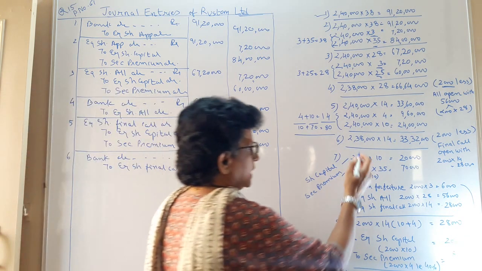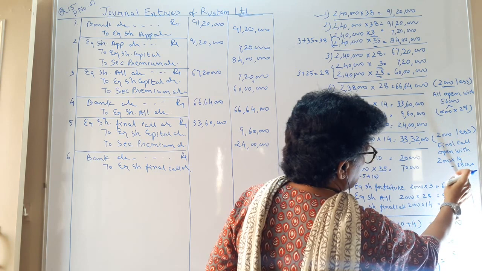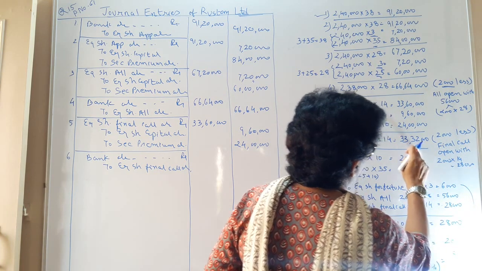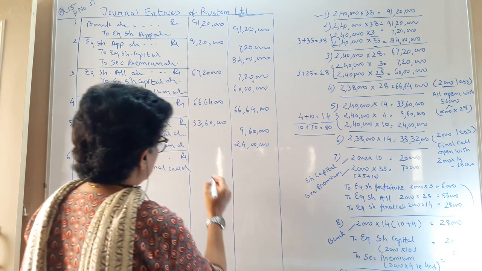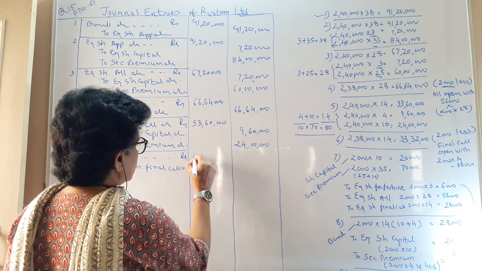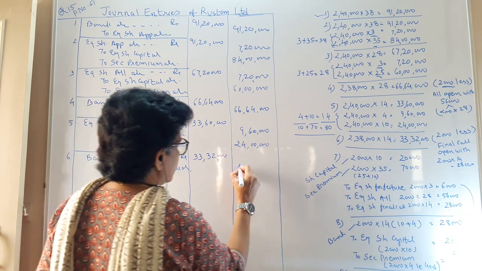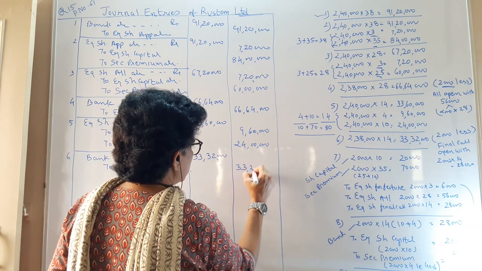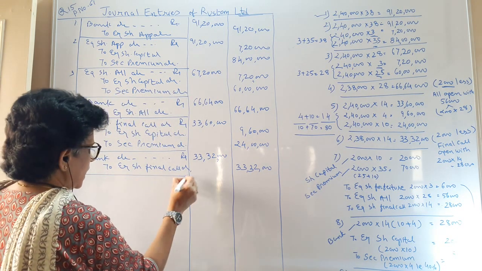That amount again will be less with the 2000 shares. 2000 into 14, that is 28,000. So you are getting 33 lakhs 32,000. Clear? So in this manner, your final call account also is open with the 2,000.